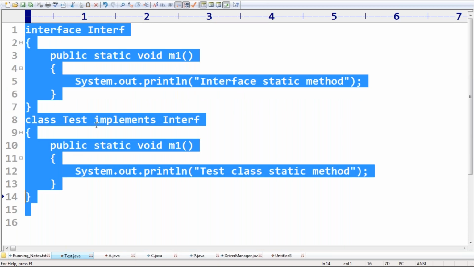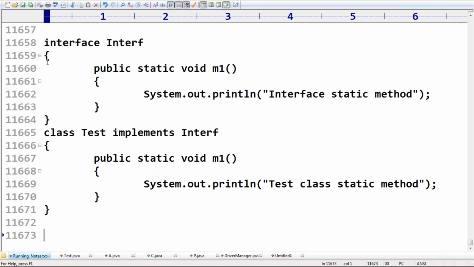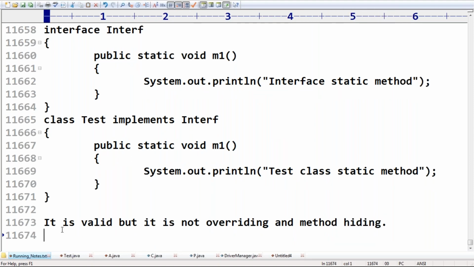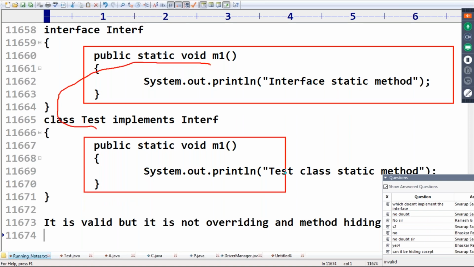It is valid, no problem at all. It is valid, but it's not overriding, and it's not method hiding either. You can't use the word method hiding also. Method hiding means it should be available first. We are defining another method, but is it available by default to the implementation class? No.